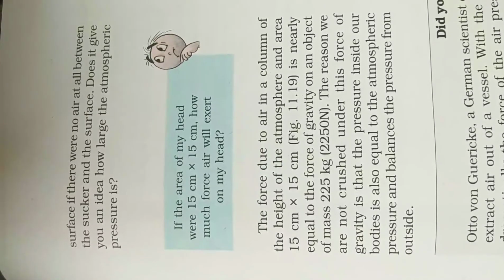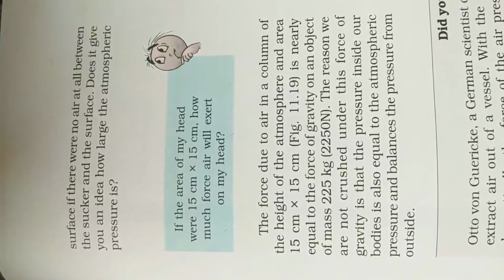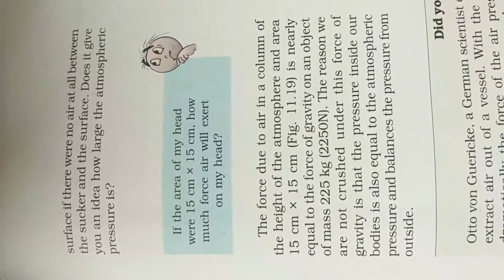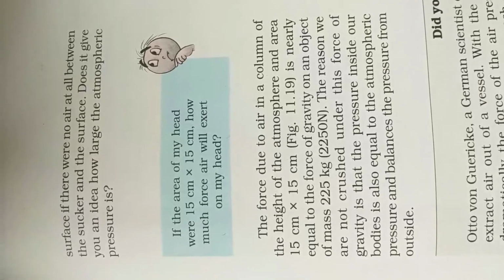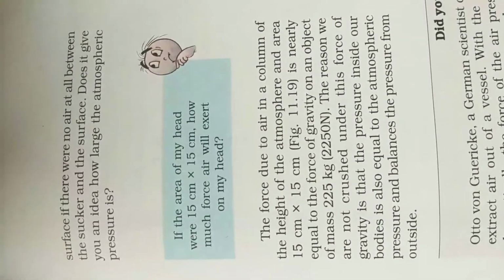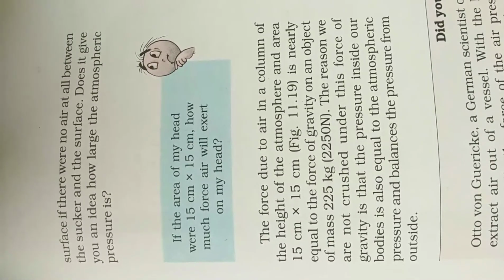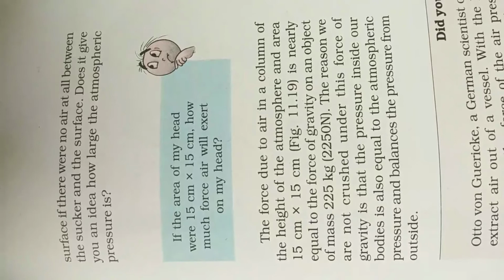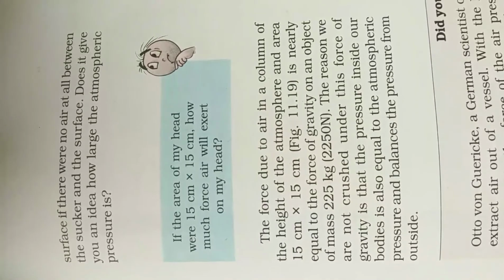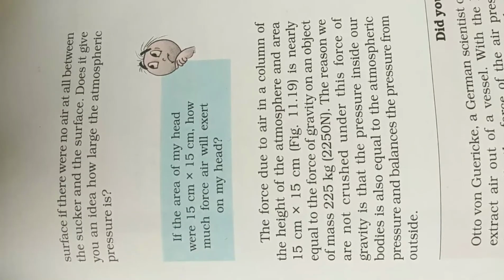If there is no air at all between the sucker and the surface, does it give you an idea how large the atmospheric pressure is? Whatever surface is covered by the sucker is called the surface area, and no air is present there.